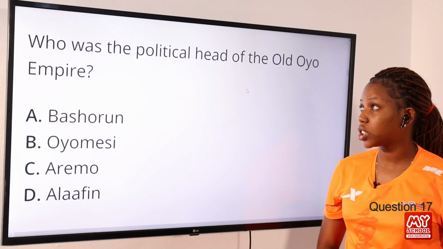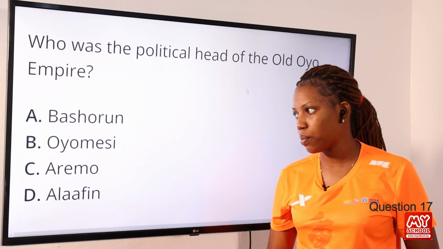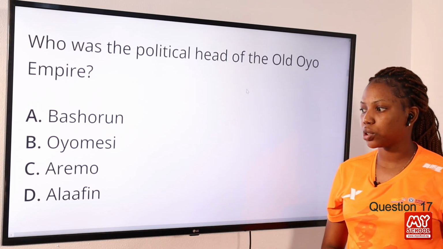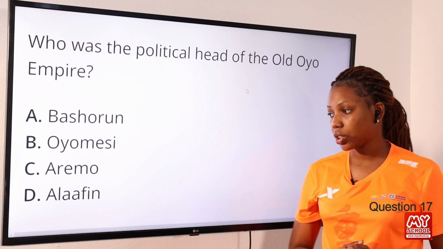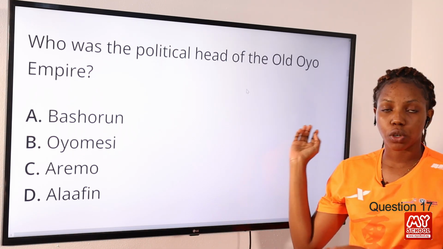Question 17. Who was the political head of the old Oyo Empire? Option A, Basharun, option B, Oyo Messi, option C, Aremo, option D, Alaafin. The answer to this question is Alaafin. Alaafin was regarded as the political head of the old Oyo Empire.